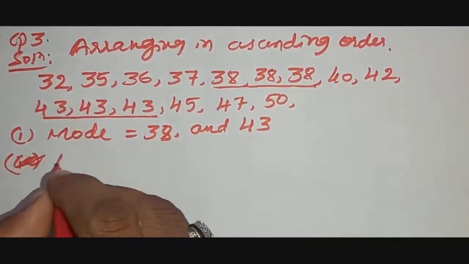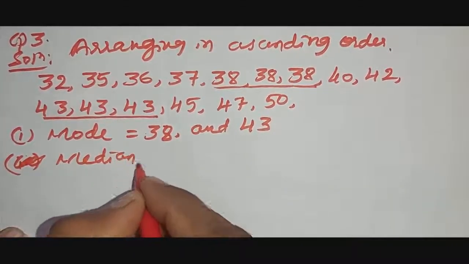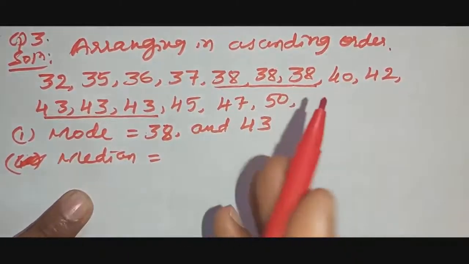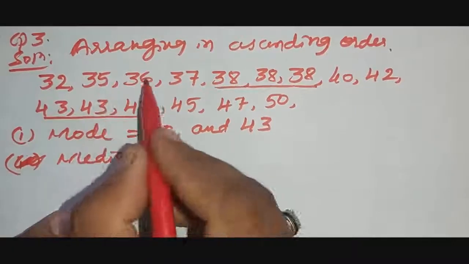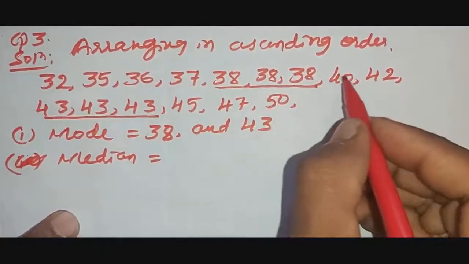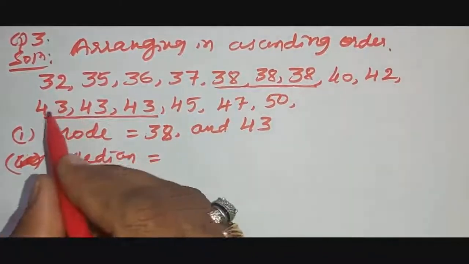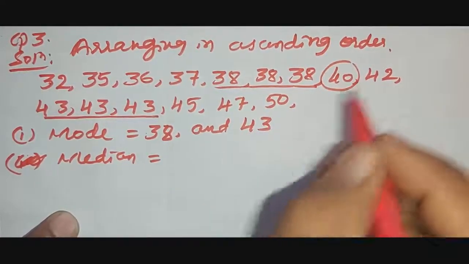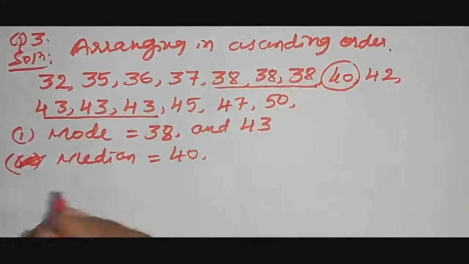Okay, second one, we need to find the middle. In this, only the median. Median means a middle observation, right? So total how many are there here? 15. Therefore this side 7, that side 7. 1 2 3 4 5 6 7. And here also 1 2 3 4 5 6 7. Therefore here median is 40. Median is 40.